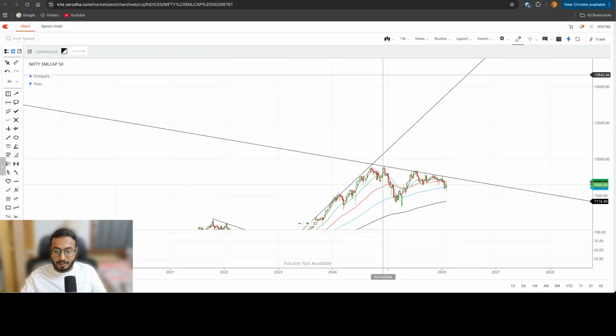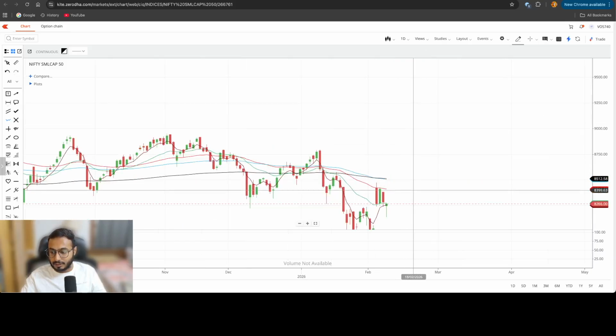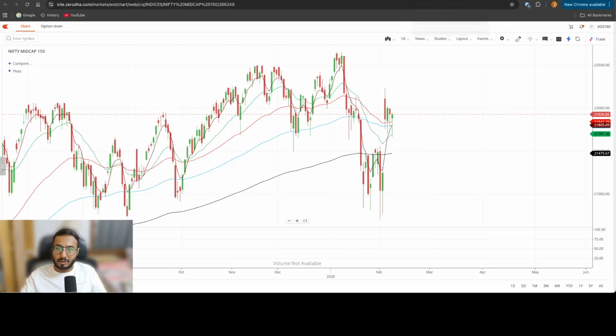But let's see how the sentiment forms, how everything forms. But as of now, maintain a pause approach unless we start closing above this one, 8,500 level. Let's keep it as 8,300, 8,400. If at all we start closing above this 8,300, 8,400, maintain a buy on dips on small cap.